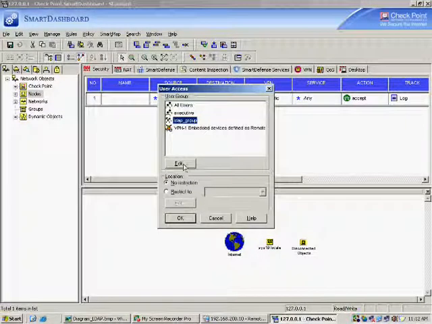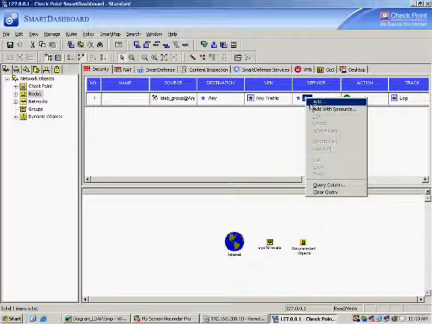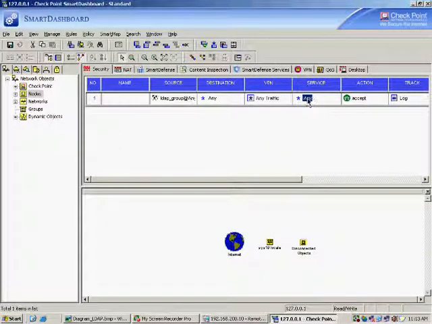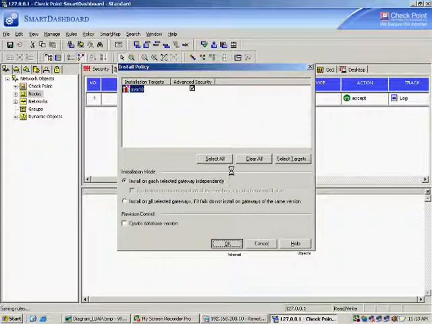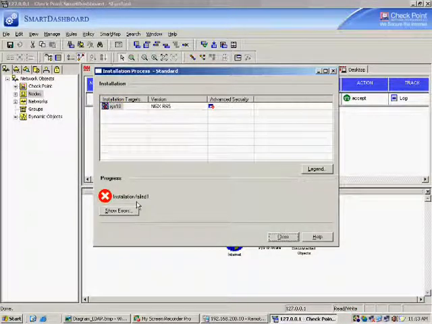I select that LDAP group, I say OK. LDAP group at any location in the local network, any destination, and for the services, if you give any service, the policy will not get installed. Say for example, any service I accept and I install the policy. The policy will not get installed; the installation will fail.